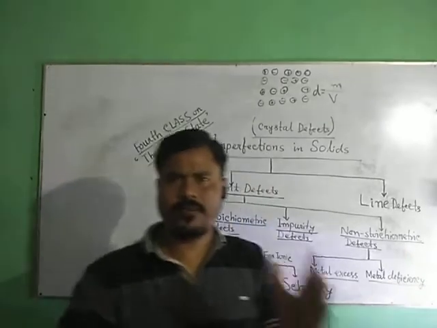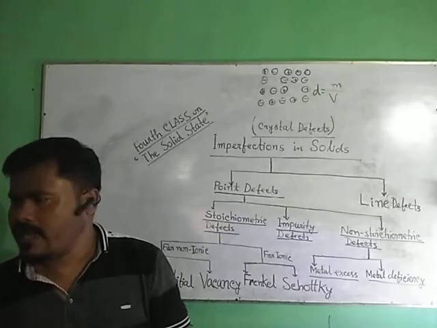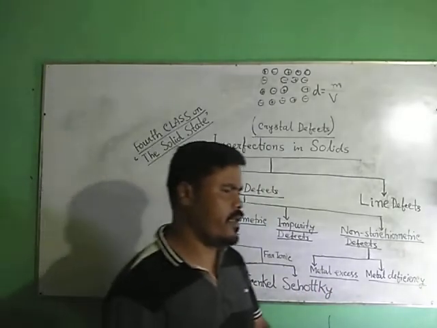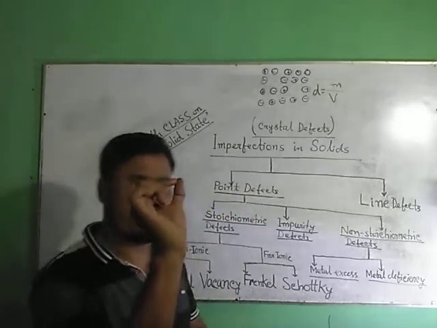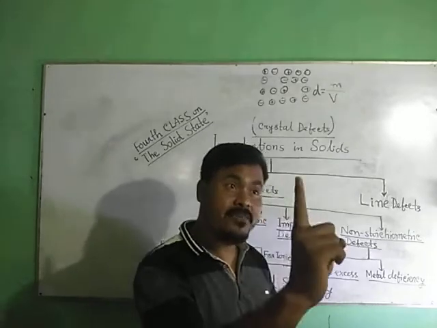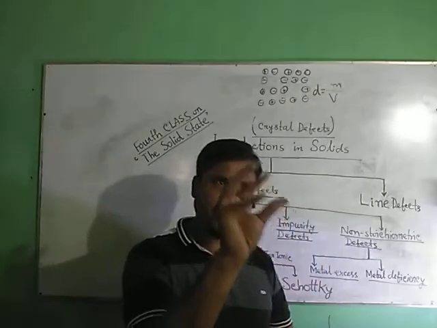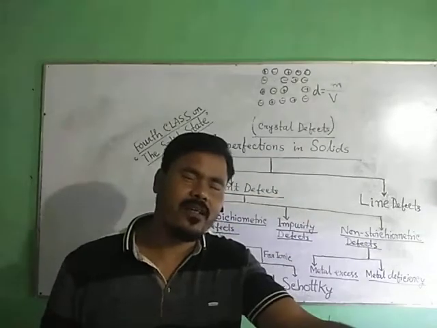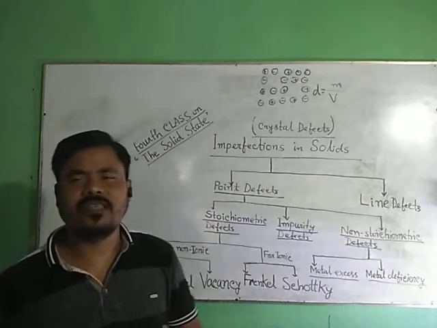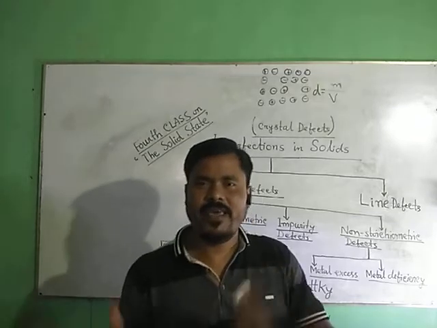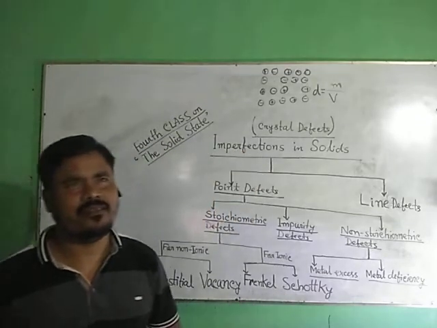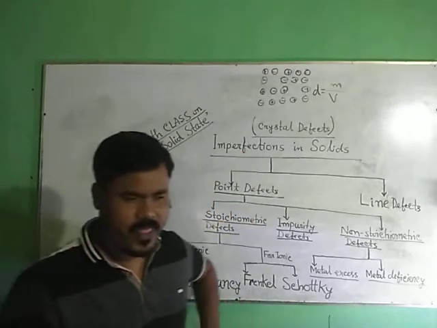After discussion of Frenkel defect and Schottky defect, I have to mention one point. You must remember, AgBr is the crystal where both Frenkel and Schottky defects can appear. AgBr contains both Frenkel and Schottky defect. That point is important.